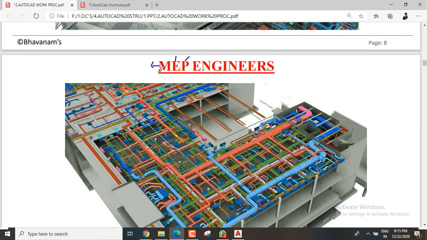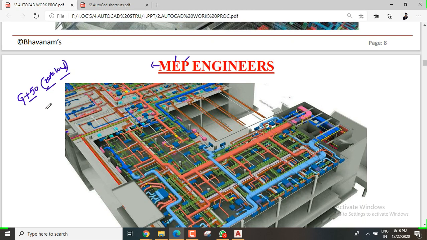The mechanical engineer prepares the mechanical drawings, and the electrical engineer prepares electrical drawings. Just imagine it's a G plus 50 story building with 20 acres of land. At that time, you can't deal with all these things with 2 or 10 engineers.